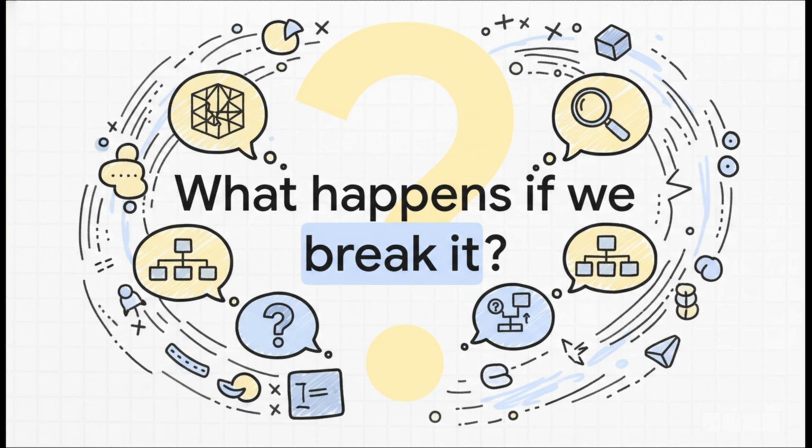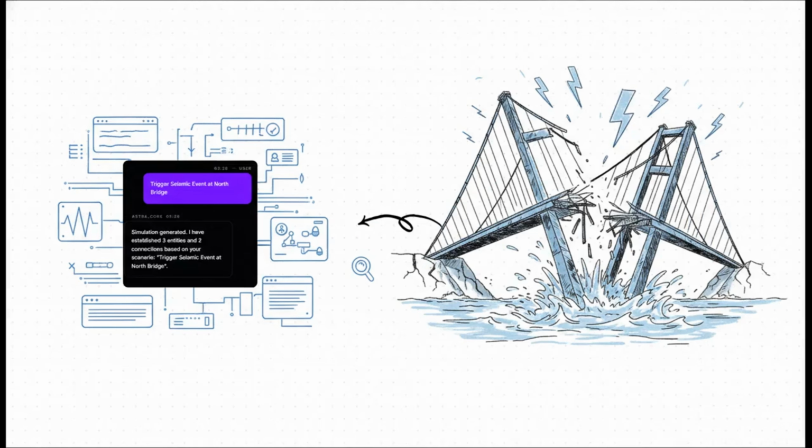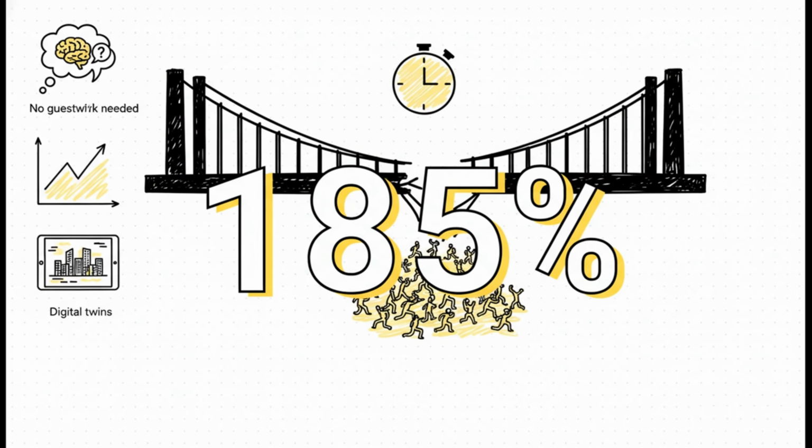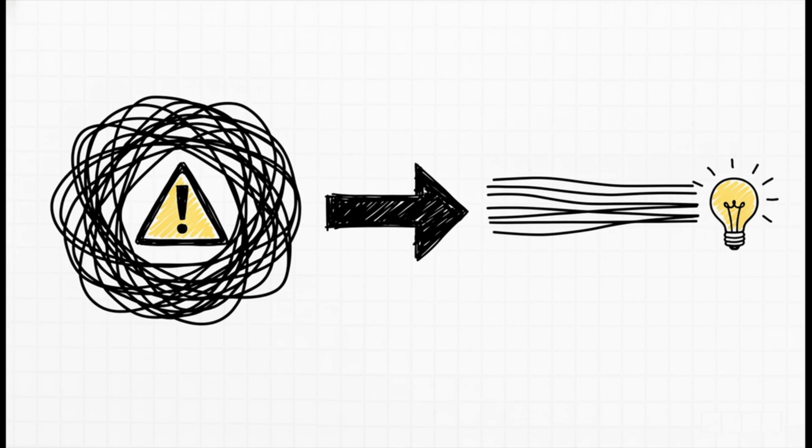Okay, this is where it gets really cool. You can start breaking things and asking, what if? For example, you can just tell it, collapse the main bridge, right in the middle of the evacuation. And look at that, the system instantly reroutes everything, showing you the new critical choke points. With that one bridge gone, evacuation time shoots up by a massive 185%. That's not a guess.